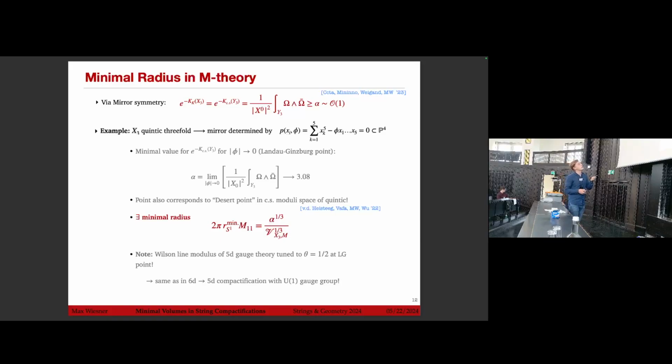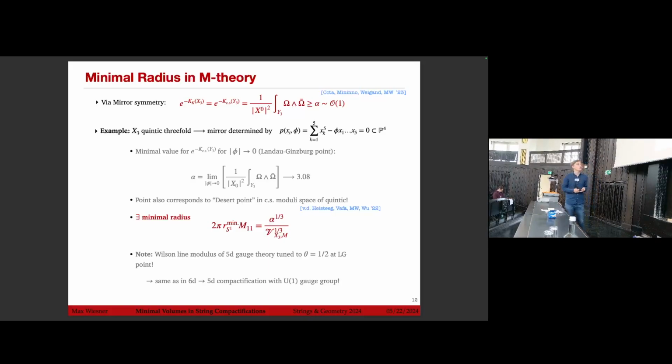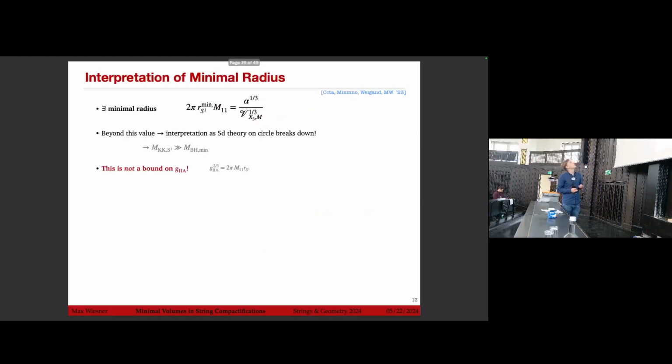And again, note that the Wilson line modulus of the 5D gauge theory, the 5D U(1) that we had, is again tuned to 1/2 at the Landau-Ginzburg point, at this point phi equal to 0, which is actually what we also observed in the compactification from 6D to 5D. So there exists a minimal radius, and beyond this value, the interpretation of a 5D theory on a circle breaks down because, for example, the KK scale is much larger than the black hole scale.